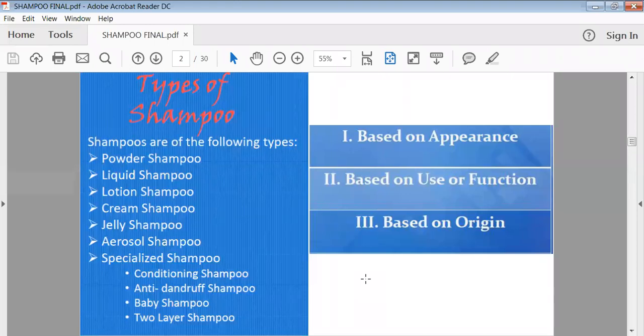Then after that we have another kind of classification of shampoo. The first basis is appearance. On the basis of appearance we can have different classes of shampoos.